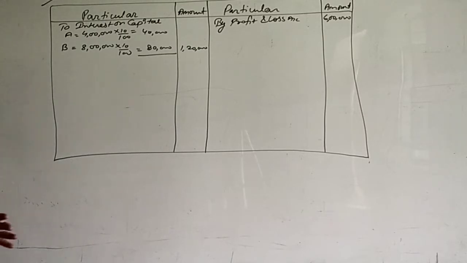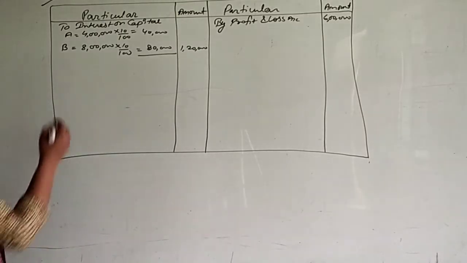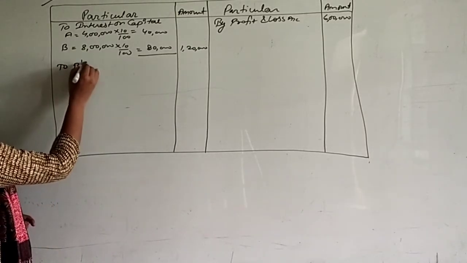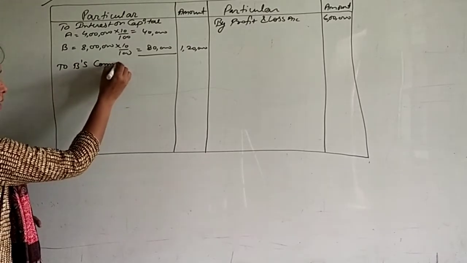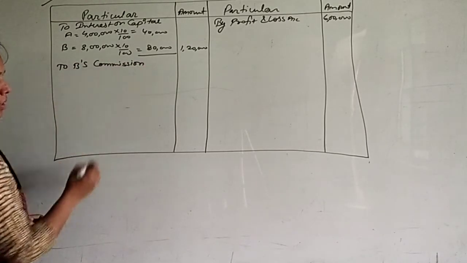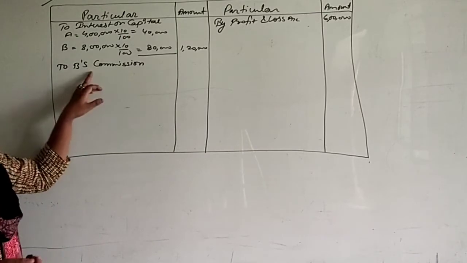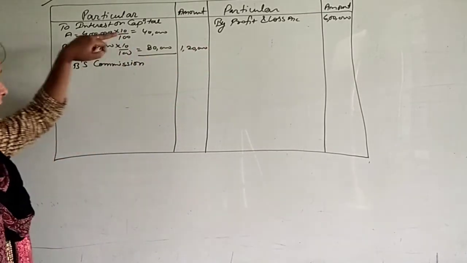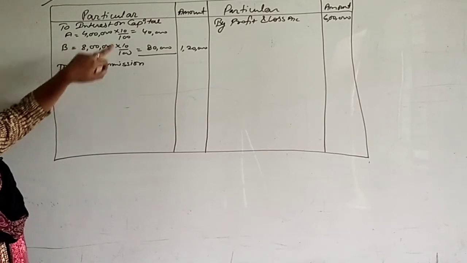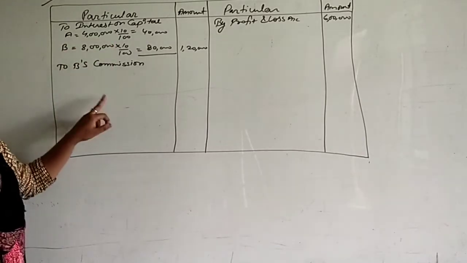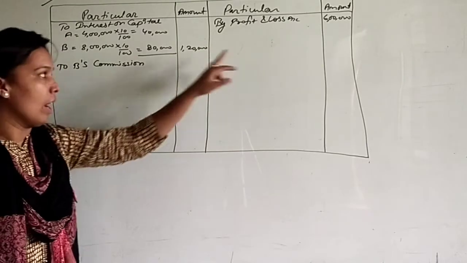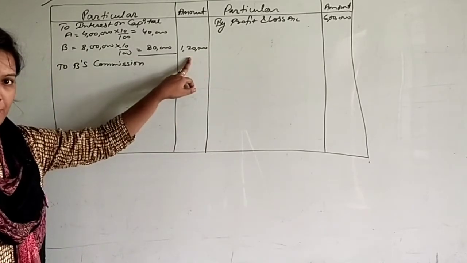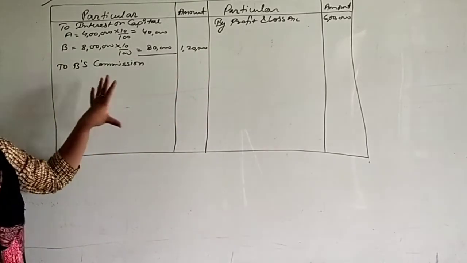Again just I am clearing this, that B is your partner. You have to give commission to B. And what is the condition of this commission? That you have to calculate B's commission on net profit after deducting interest on capital but before charging any commission. It means from this 6 lakh you have to deduct interest on capital, but you don't have to deduct any